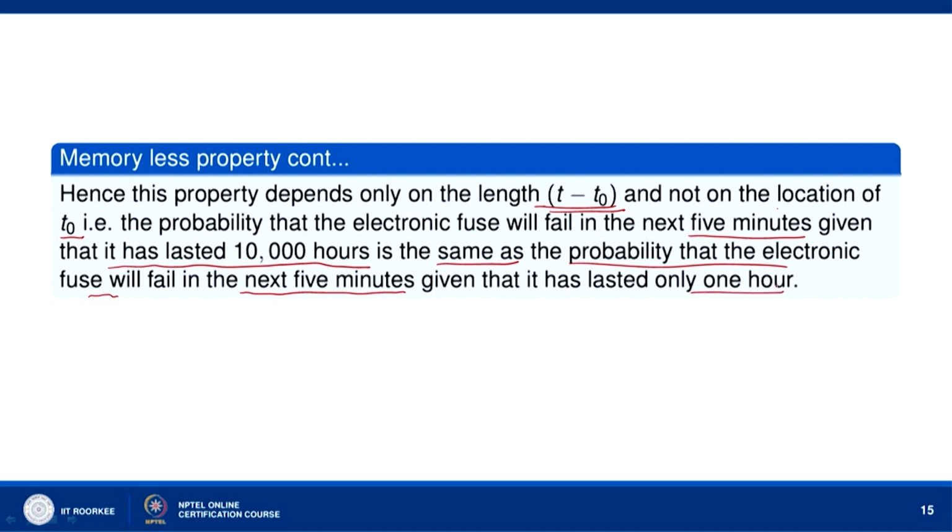So, suppose the electronic fuse has already lasted 1 hour, and we have to find the probability that it will fail in the next 5 minutes. That probability is the same as the probability when it has already lasted 10,000 hours and it will fail in the next 5 minutes. So, this is called the memoryless property. The probability does not depend on what has happened before t naught units of time, it only depends on the length t minus t naught. So, this is called the memoryless property of the exponential distribution.